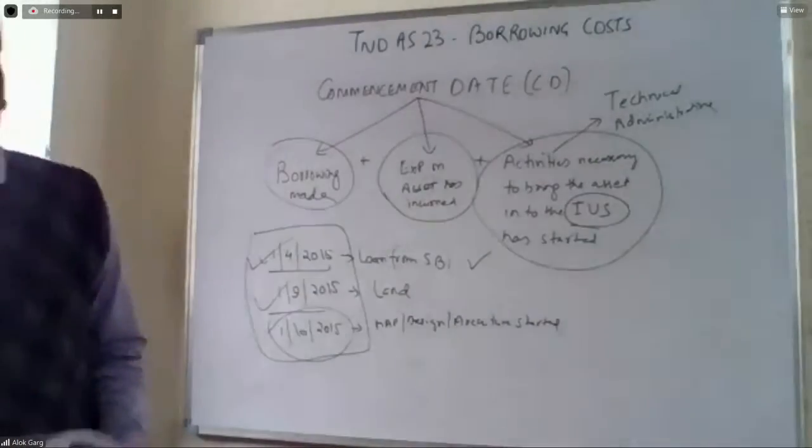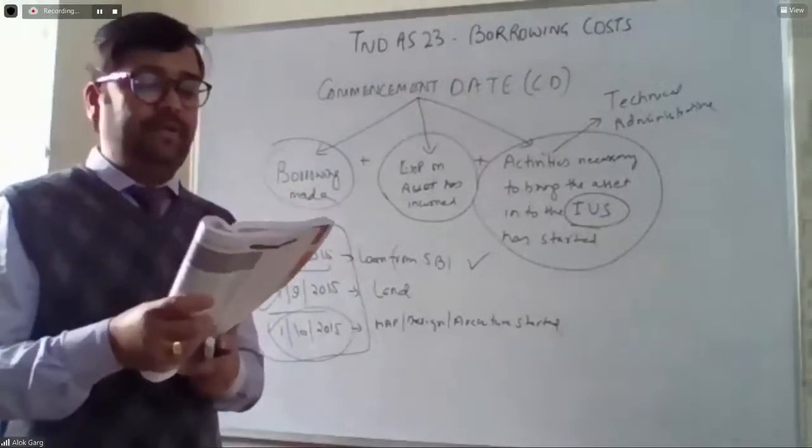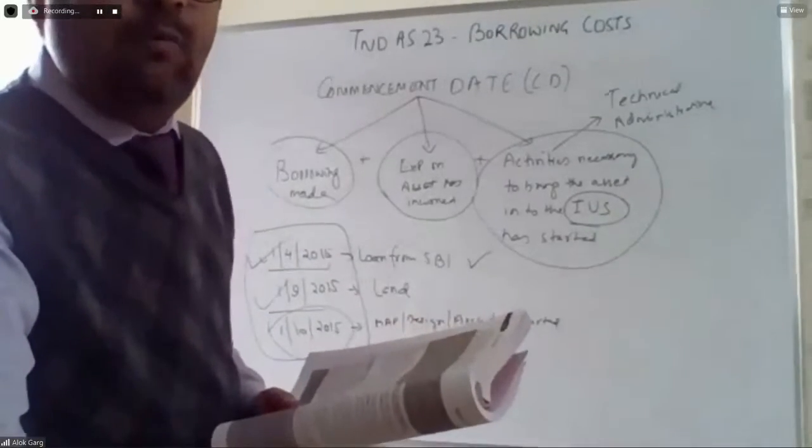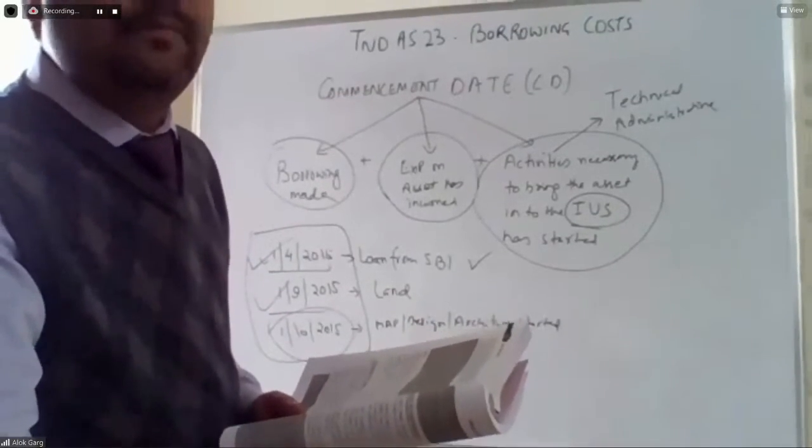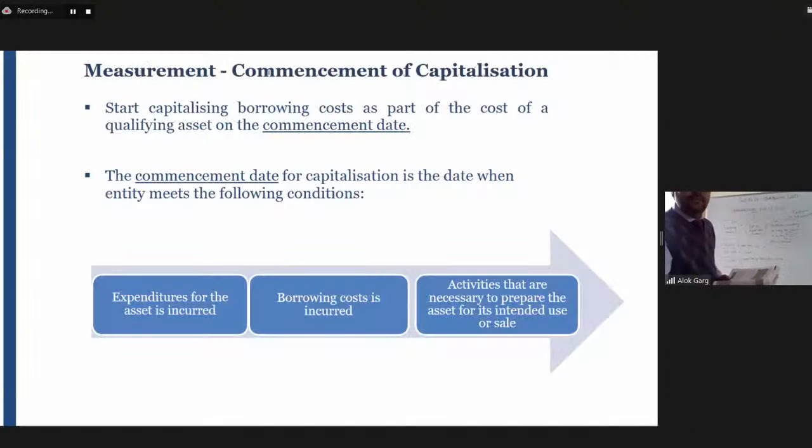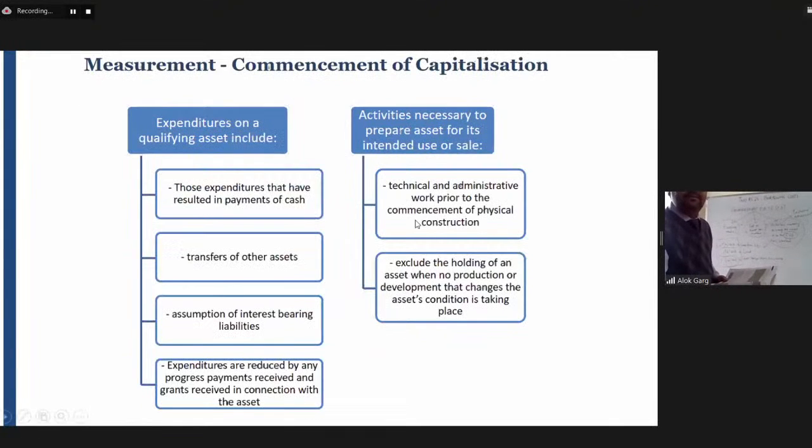Let's do a case study from the Institute study material to understand this once again. This part we have covered. Expenditure on a qualifying asset includes those expenditures that have resulted in payment of cash. So it should not be a notional expenditure.